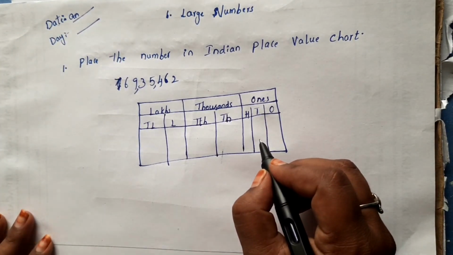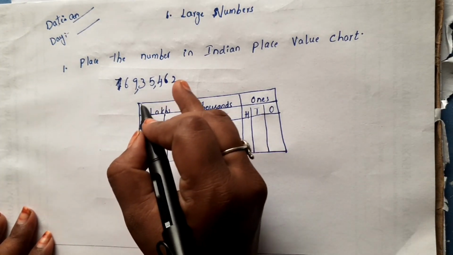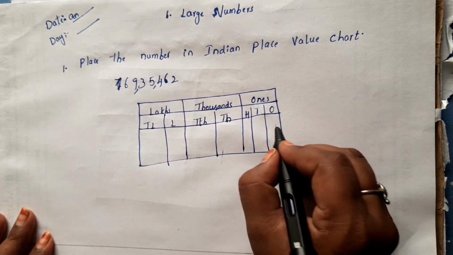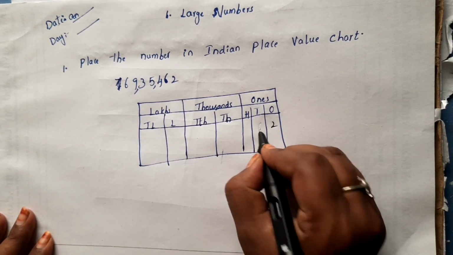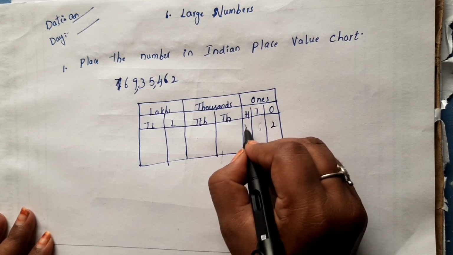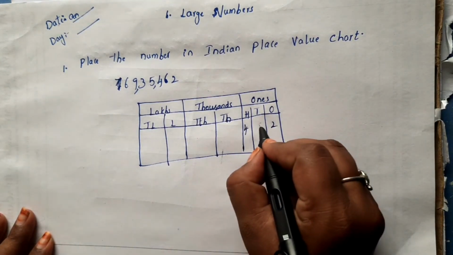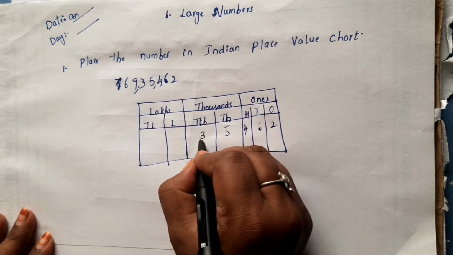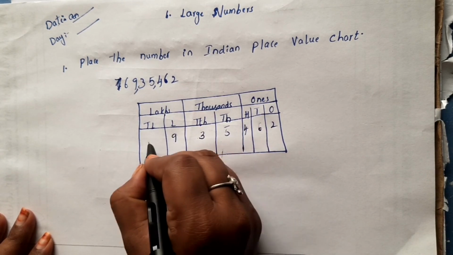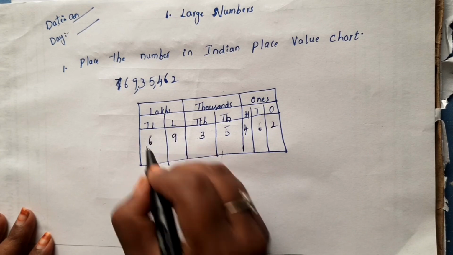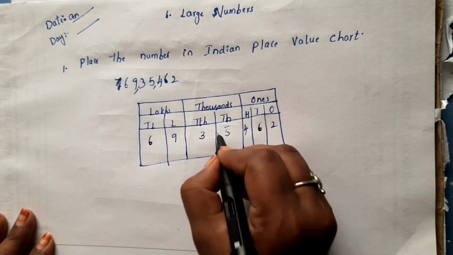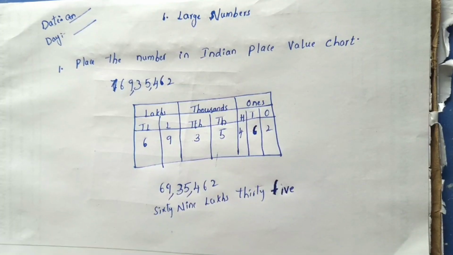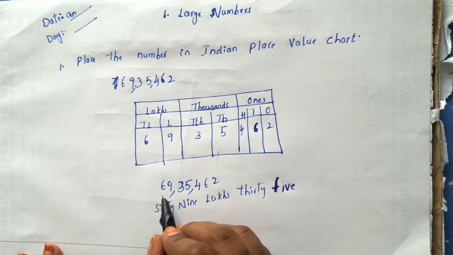I already told you how to place the number from the rightmost place, that is from 2, 6, 4, 5, 3, 9, 6. So place the number in this chart. After that, place the commas like this.